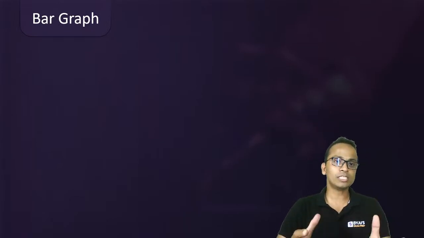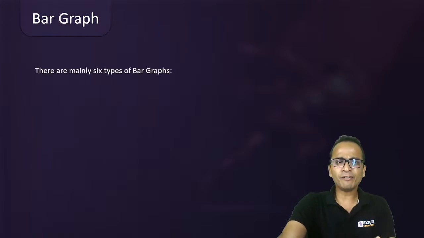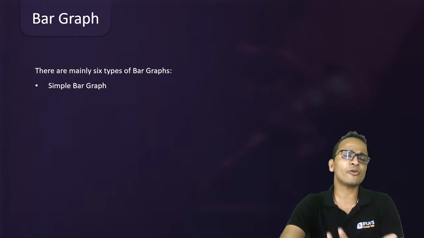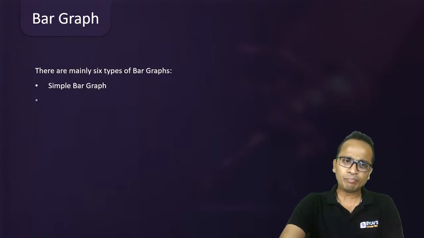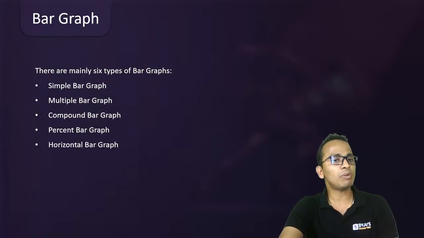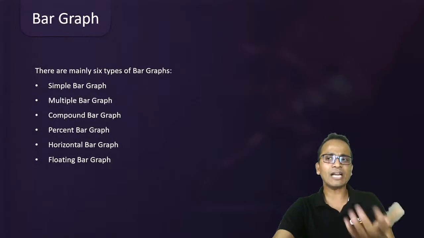And let's move ahead and look at the next set. So these two sets we have seen on pie charts. Now let's change our direction and go towards bar graphs. So let's solve some questions based on bar graphs. But before that, some information. What can be the different types of bar graphs that you can see? They can be simple bar graphs, multiple bar graphs, compounded bar graphs, percentage bar graphs, horizontal or vertical bar graphs, or floating bar graphs.